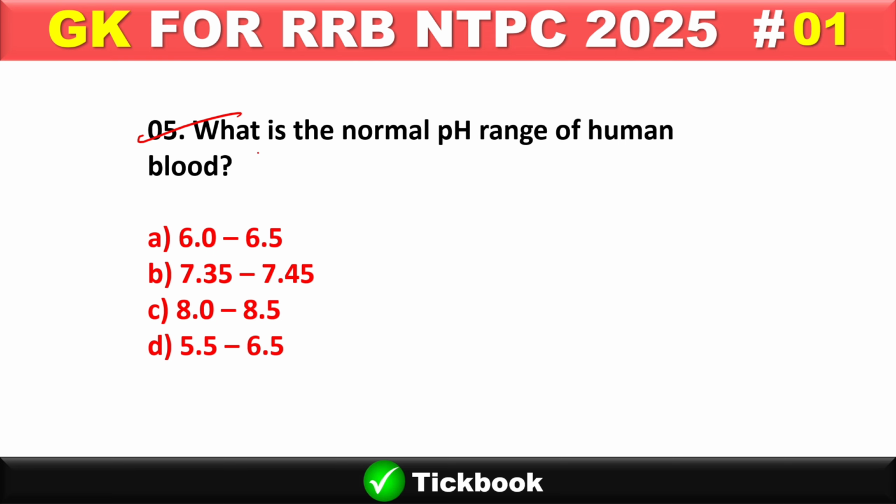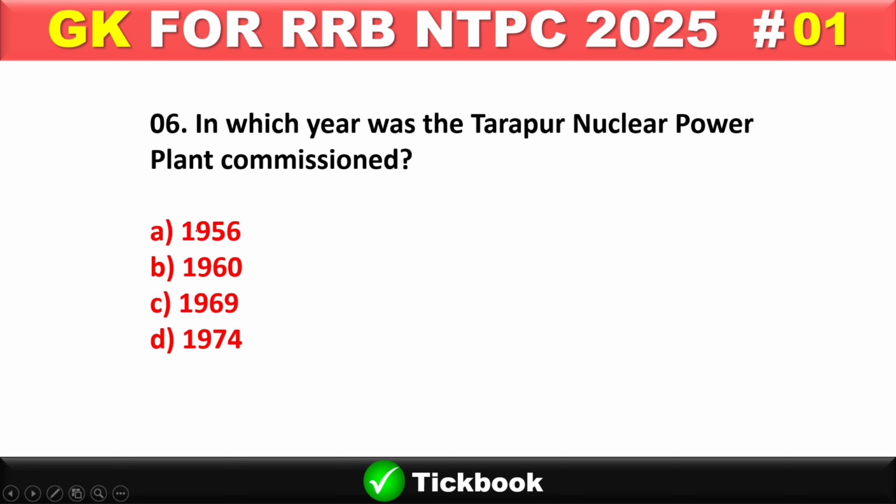Question number 5. What is the normal pH range of human blood? Very, very important question. Option number B will be the right answer, 7.35 to 7.45. Question number 6. In which year was the Tarapur nuclear power plant commissioned? Option number C will be the right answer, 1969.